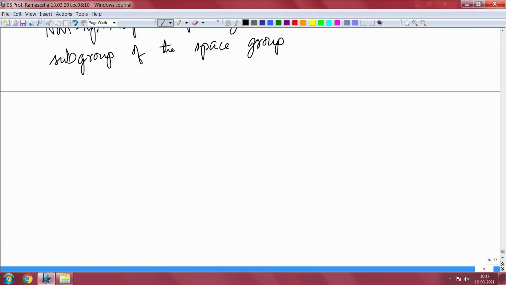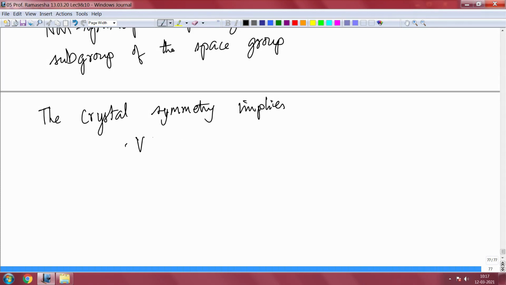So, in order to understand that, let us look at the following: the crystal symmetry implies V of r is equal to the symmetry element R A operating upon V of r.